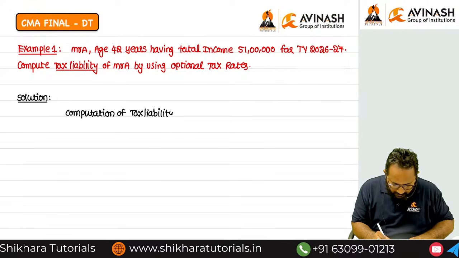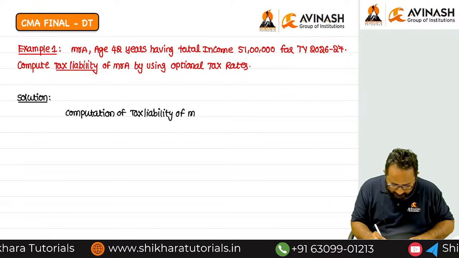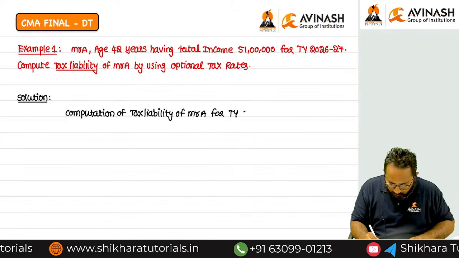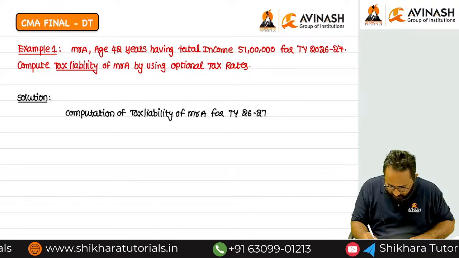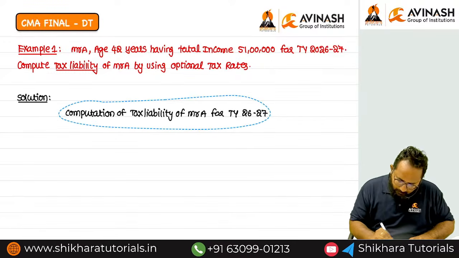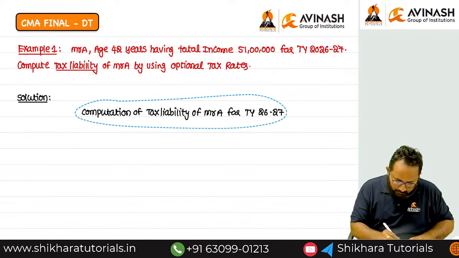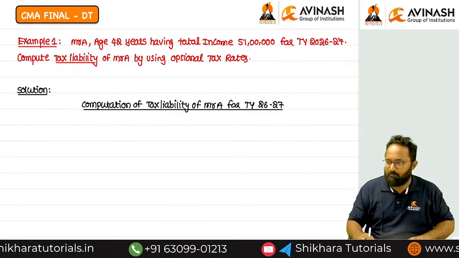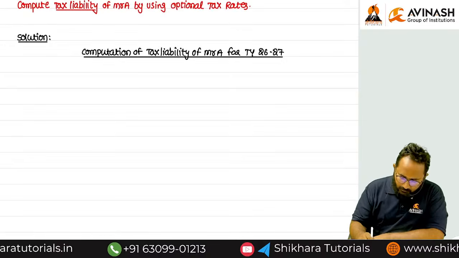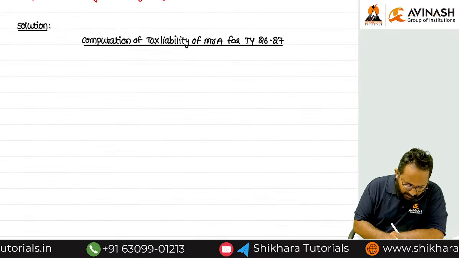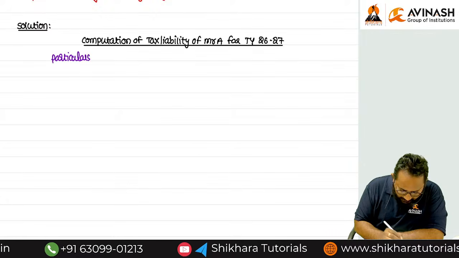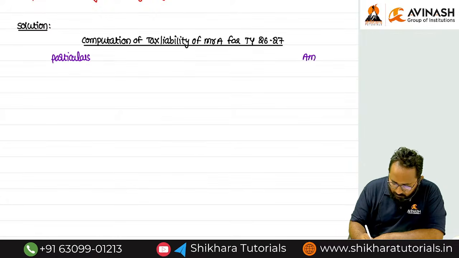Computation of tax liability of Mr. A for tax year 26-27. Every time, even in the exam, the requirement of the question, you have to give as a heading. Then two columns generally we can maintain. One is the particulars column, another one is the amount column.